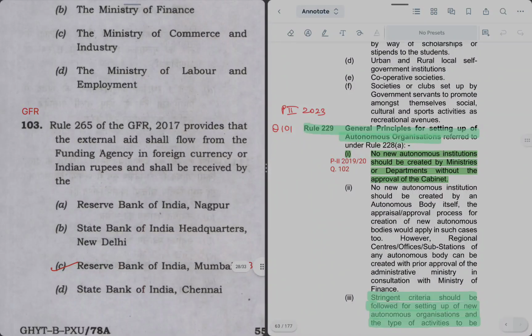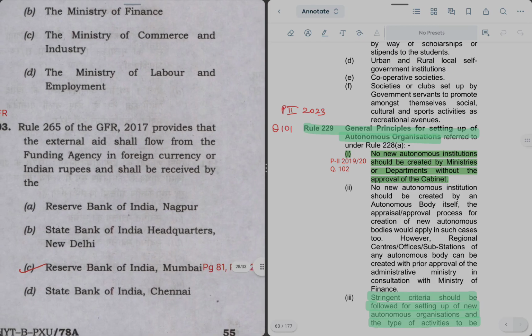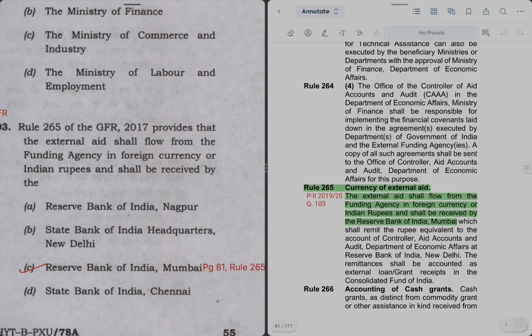Next question is, Rule 265 of GFR provides that external aid shall flow from the funding agency in foreign currency or Indian rupees and shall be received by whom? तो इसके लिए we'll go to page 81 of GFR again. As per Rule 265, it will be received by RBI. And which branch of RBI? Mumbai. So थोड़े से क्वेश्चन टफ हैं.